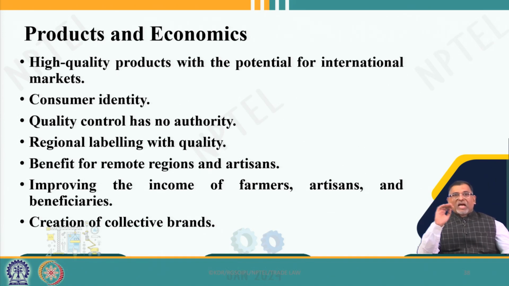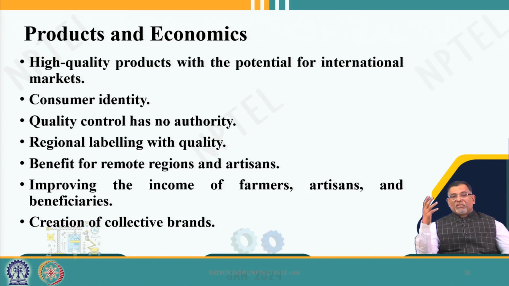Yes, everybody knows that these are high quality products and there is a lot of potential in the international markets, and it gives consumer identity and quality control, though presently the quality control of all geographical indications is very weak. Labeling and quality control is one concern, and if it is marketed properly, a lot of farmers and producers in remote regions, the artisans of India, will benefit, and the government can also make collective brands.